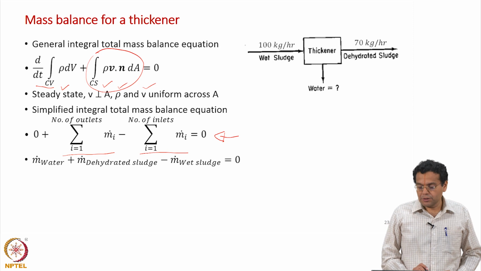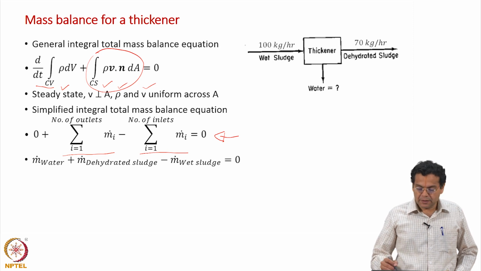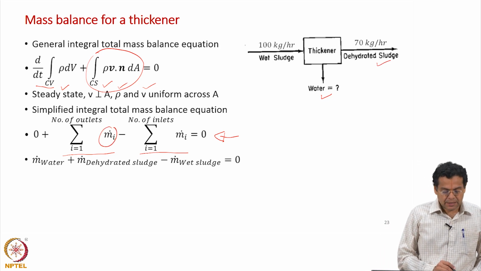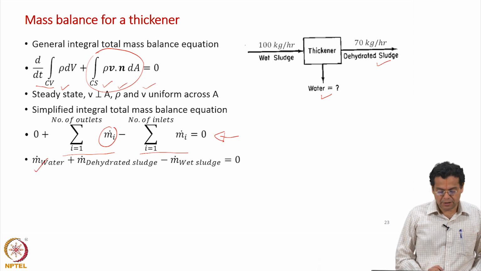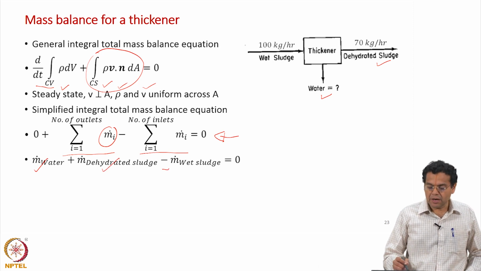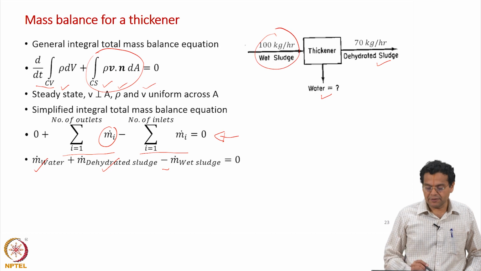You have two outlet streams, one through which water leaves, the other through which the dehydrated sludge leaves. So, for this term we have m dot of water, the mass flow rate of water, plus the mass flow rate of dehydrated sludge, and then minus the one inflow, which is the wet sludge, so minus the mass flow rate of wet sludge.